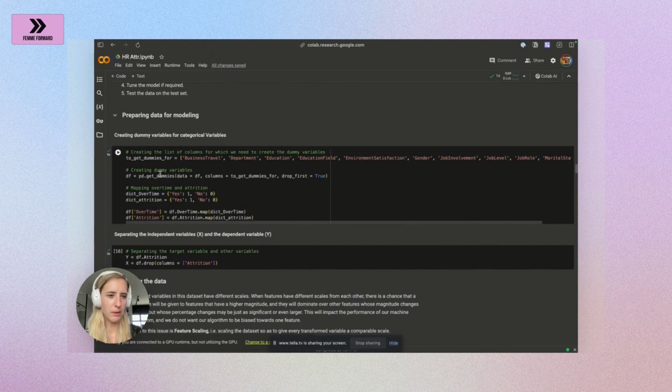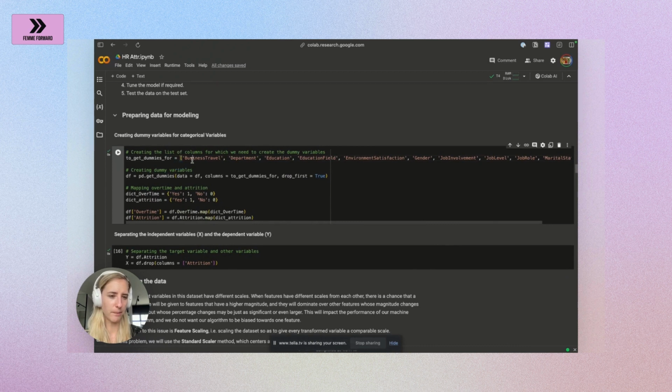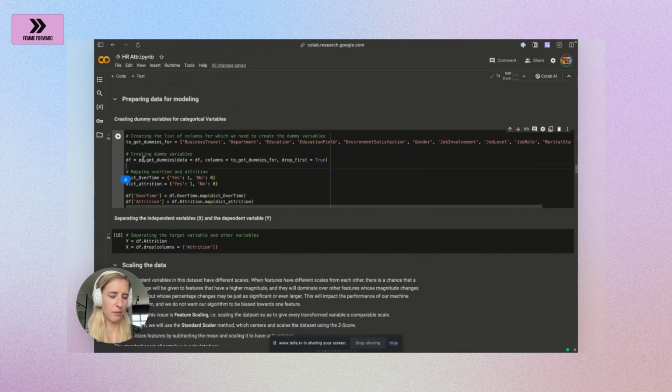So for the preparation, we need to create a list of columns for which we need to create the dummy variables. This is all the categorical ones. So here I'm just making a list of these column values, and then I create dummy variables here. I'm just using the function from Pandas, get_dummies, pretty easy. What I'm doing here is basically making a dictionary for overtime and attrition, where I just replace the values yes or no with 1 or 0 to be able to model these values much more easily.